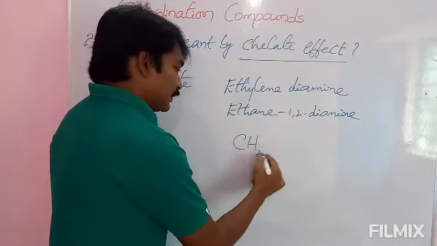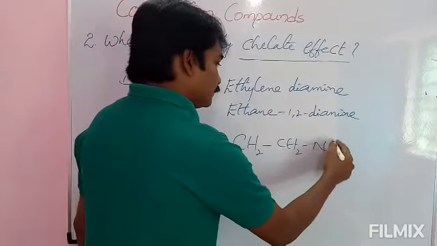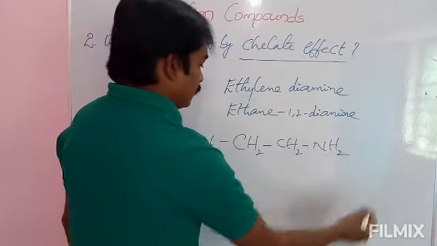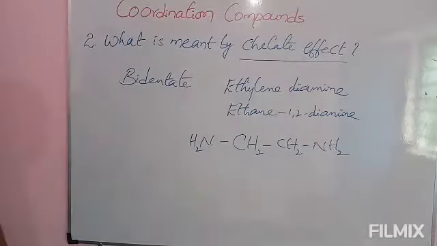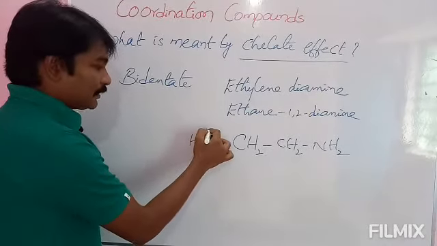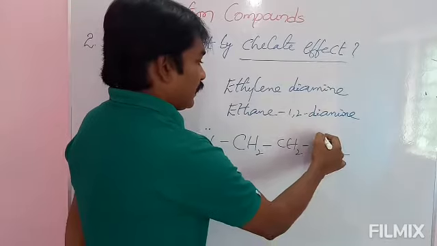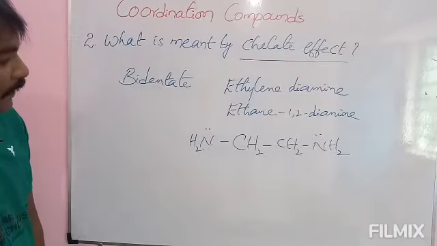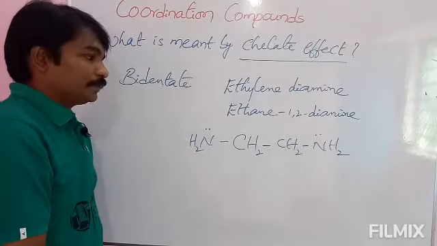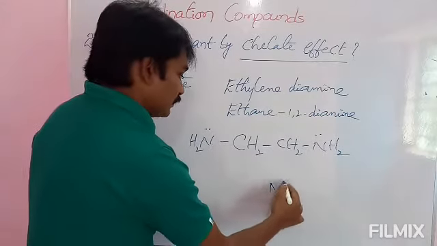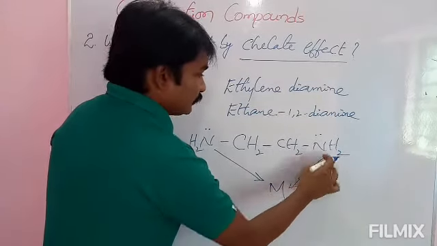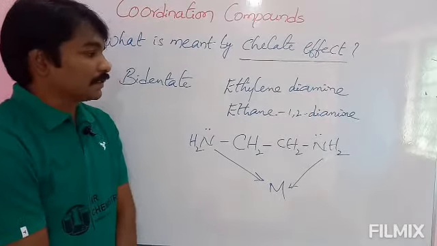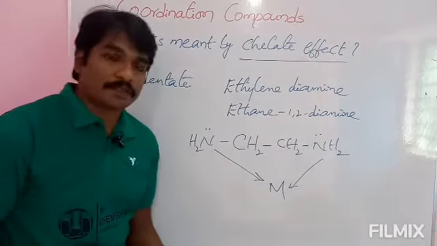And see here CH2 NH2, two amine groups are present. See here, the nitrogen has a lone pair, and these two nitrogens act as two sites. These two sites develop bonds with the central metal ion. This is also one of the chelate ligands, and this effect is the chelate effect. Please note down this one.